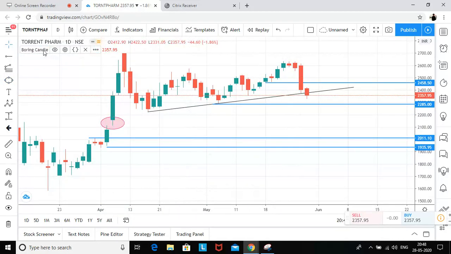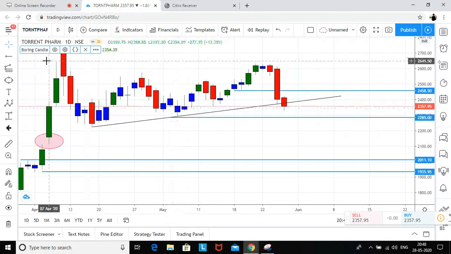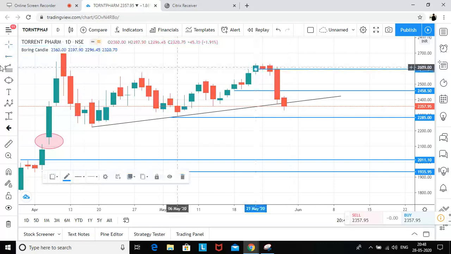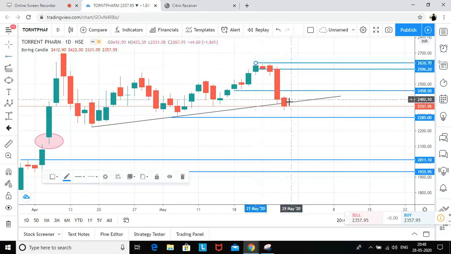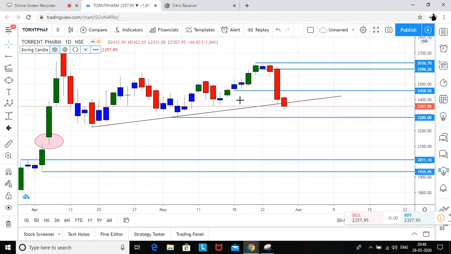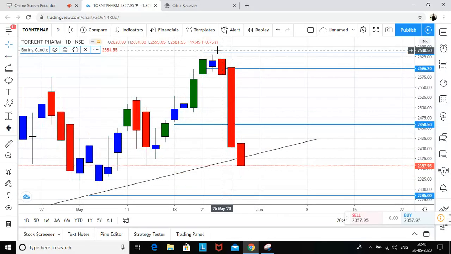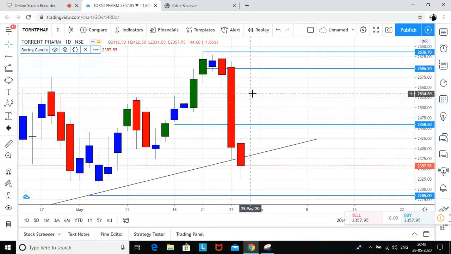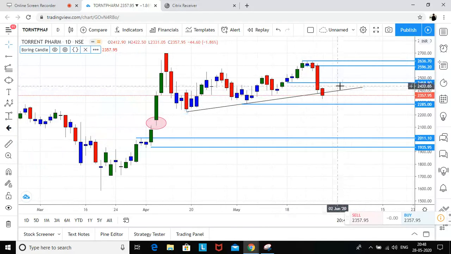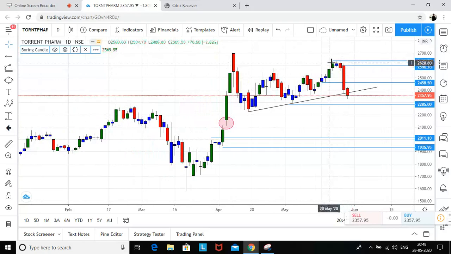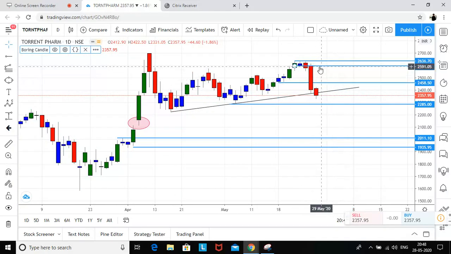So this is one. The concern for me as of now looks like this is a supply which is formed, and this is a very fresh supply. But good thing is the leg out candle, this one is very small and this one is very big. So there are high chances that we can again go up, and let's see, right? There was a good news on Torrent Pharma.